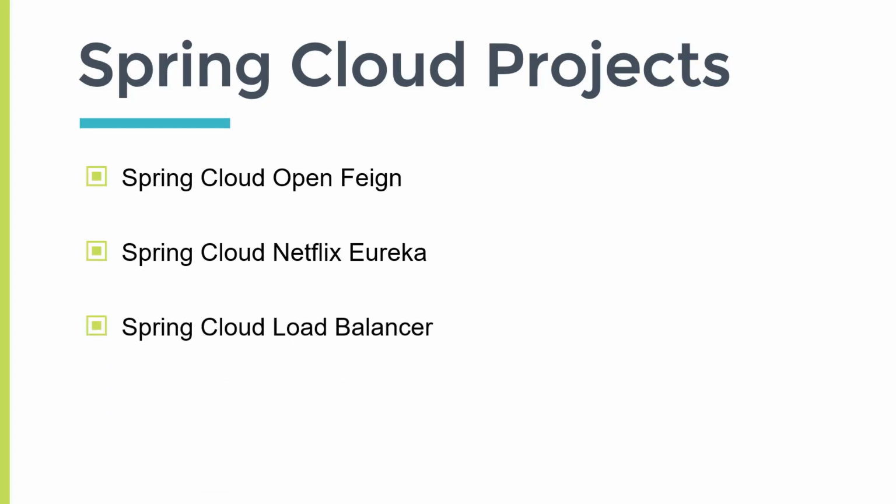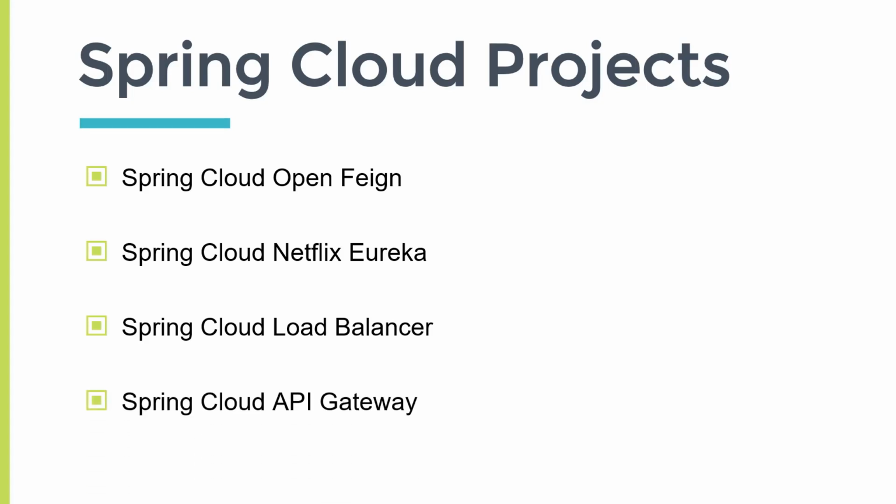The next is Spring Cloud Load Balancer. Say our student microservice is calling address microservice. Now we can have multiple instances for our microservice, right? Say, for example, we have two instances for our address microservice. So we need some kind of load balancing between those instances, whatever requests are coming. We need to have some kind of load balancing mechanism. Here our student microservice is calling the address microservice, so student microservice is the client. So Spring Cloud Load Balancer provides a way to have client-side load balancing.